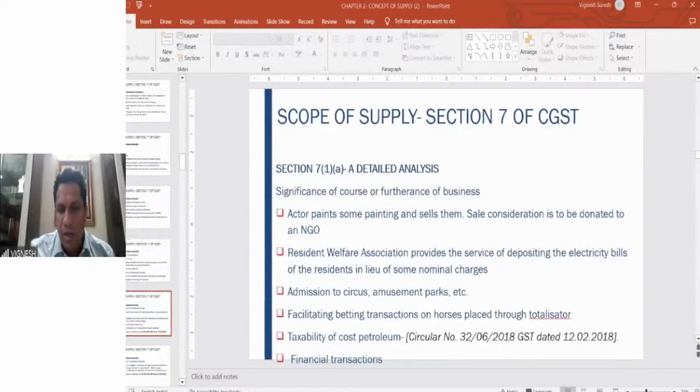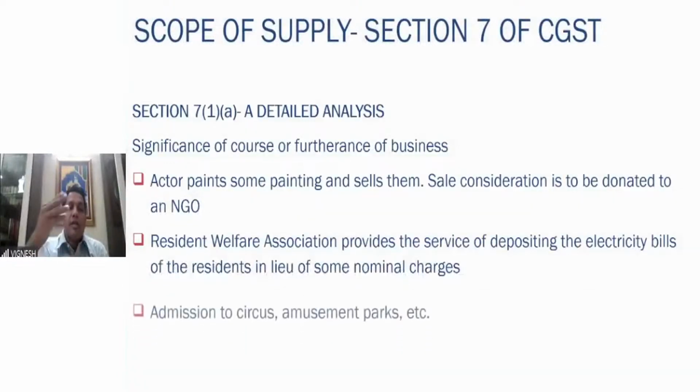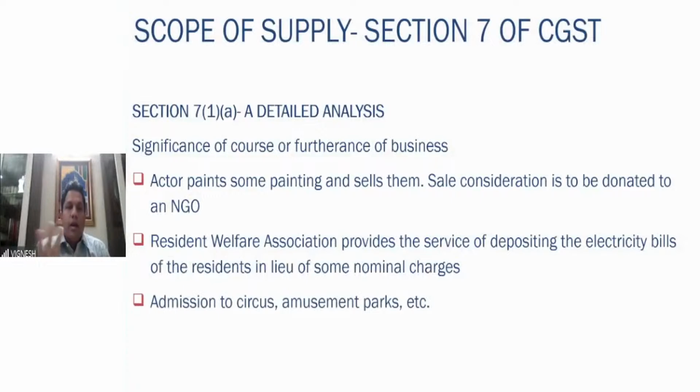Please explain artwork again. Sure, definitely. We have an example also here. When an artwork is sent to the gallery and there is no sale, it is just sent for display. In that case, there is no consideration, there is no supply. However, if that artwork in the gallery is sold, then it becomes a supply and it is very much chargeable to GST.